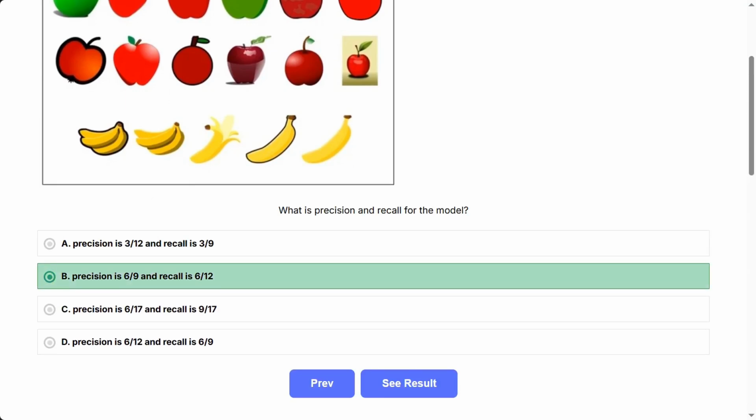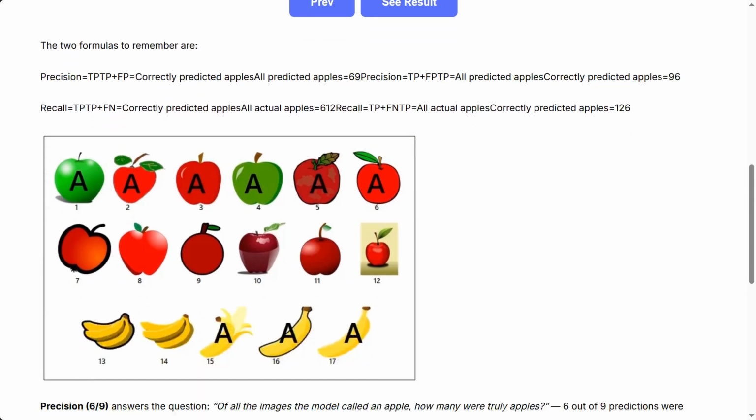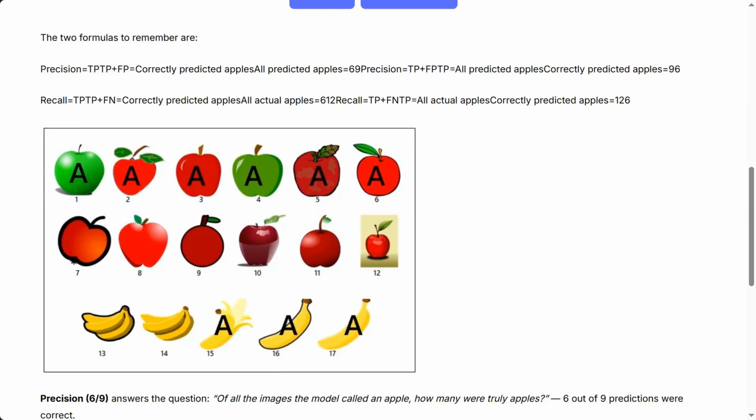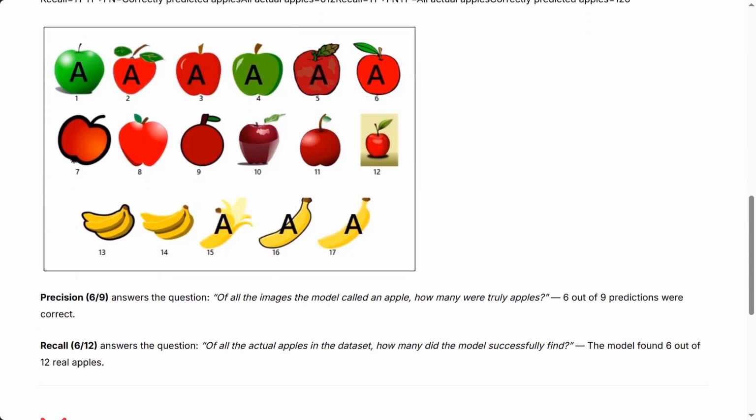The two formulas to remember are: precision equals TP over TP plus FP, which is correctly predicted apples over all predicted apples, 6/9; and recall equals TP over TP plus FN, which is correctly predicted apples over all actual apples, 6/12. Precision 6/9 answers the question: of all the images the model called an apple, how many were truly apples? 6 out of 9 predictions were correct. Recall 6/12 answers the question: of all the actual apples in the dataset, how many did the model successfully find? The model found 6 out of 12 real apples.